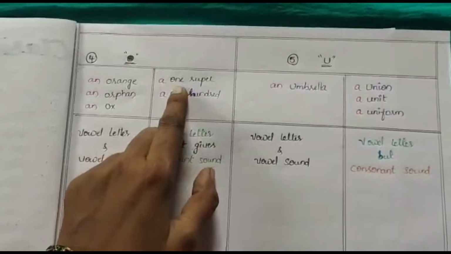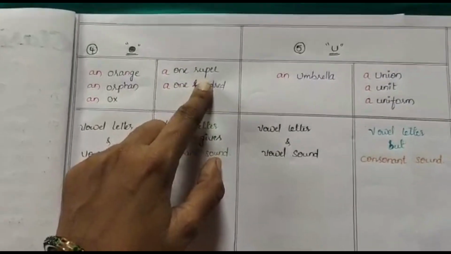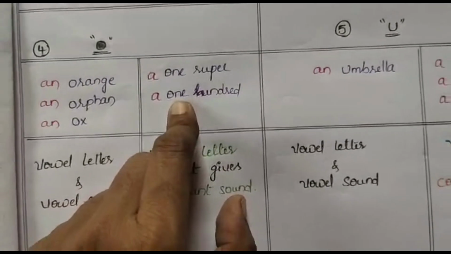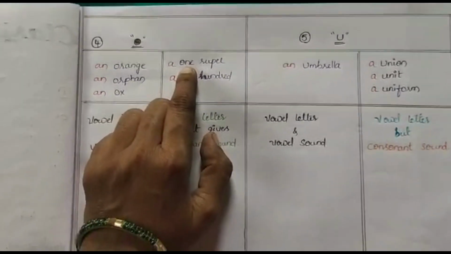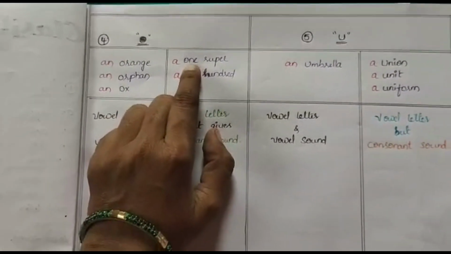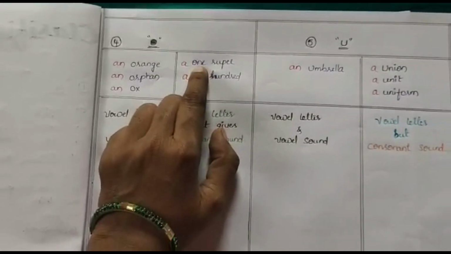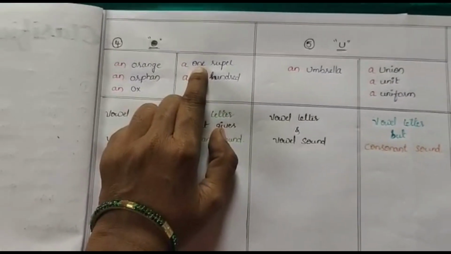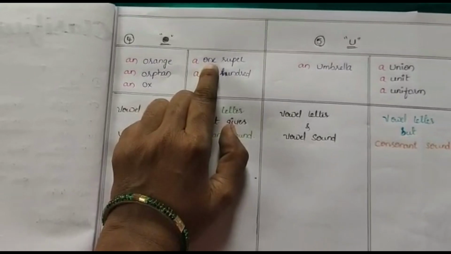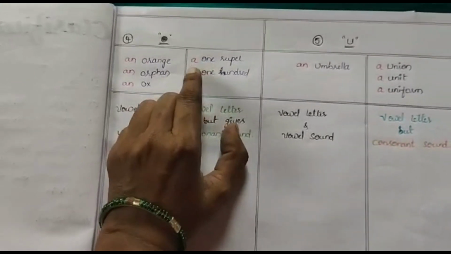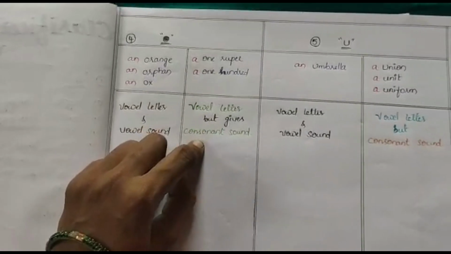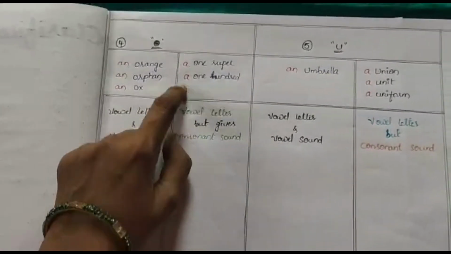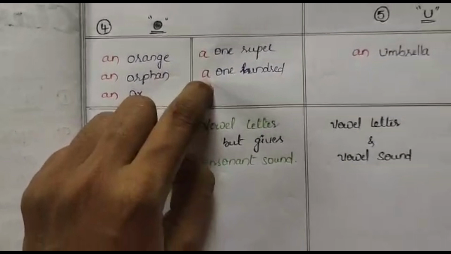But here, one rupee, one hundred. The word starts with the letter O but gives a V sound, like wa. It is a consonant sound. That's why we use a here. So it is a vowel letter but gives a consonant sound. That's why we use the article a here.